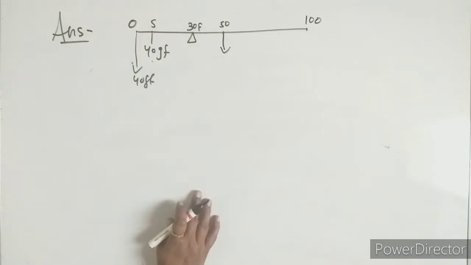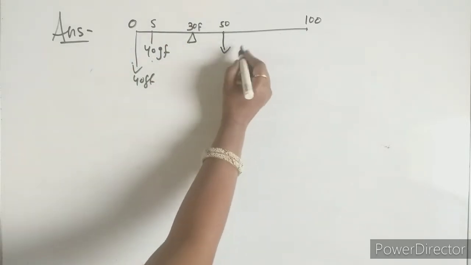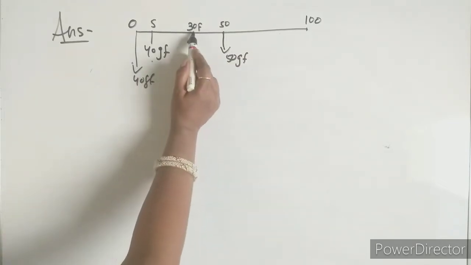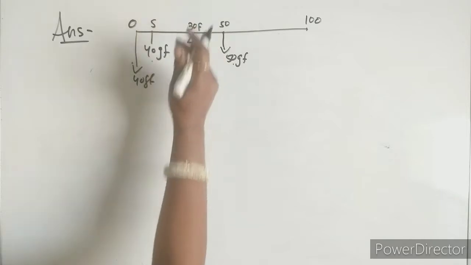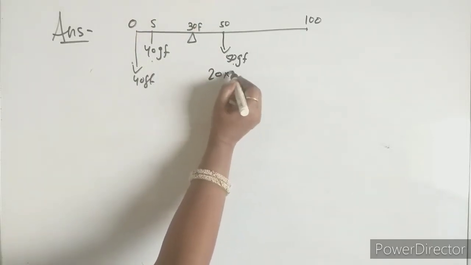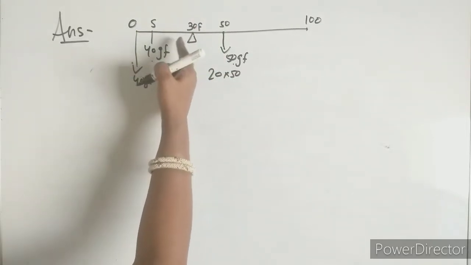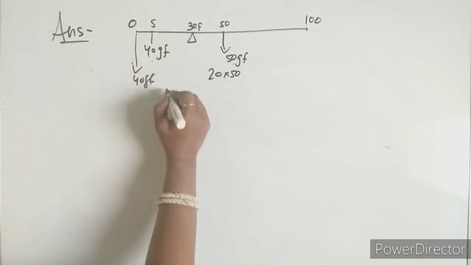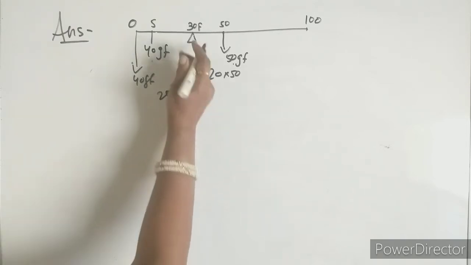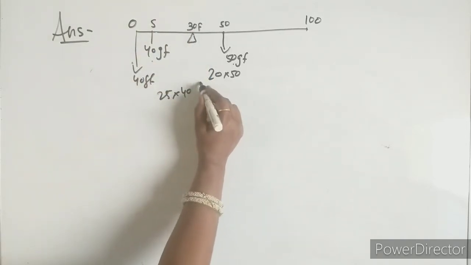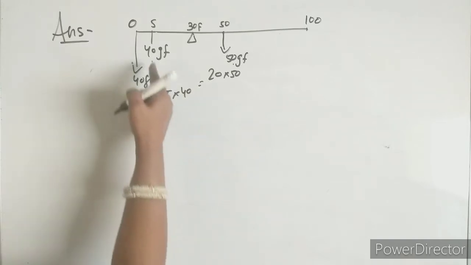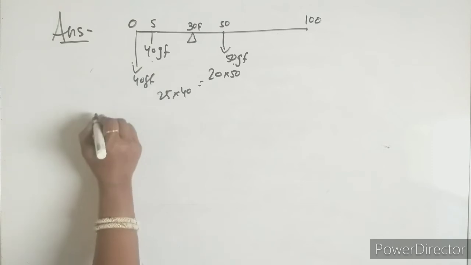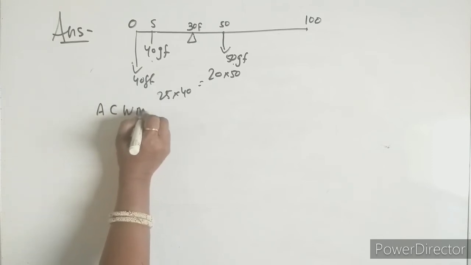So what will be the moments now? Here we got the weight equal to 50 gram force. So here 20 into 50, which is 1000. On the other side we previously had 25 into 40, also 1000. So these two are equal. Now this one is going to shift to this side, so let us find the anti-clockwise moment.